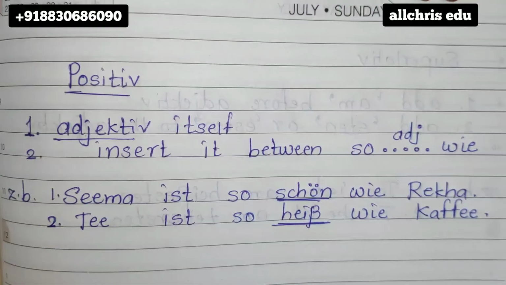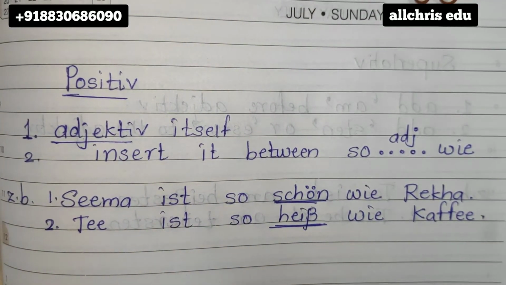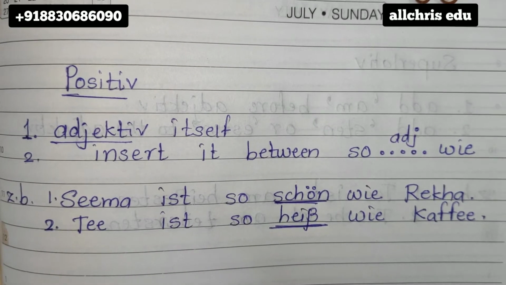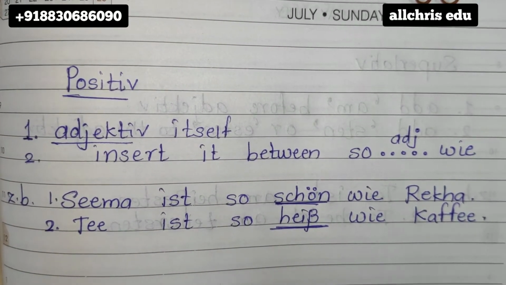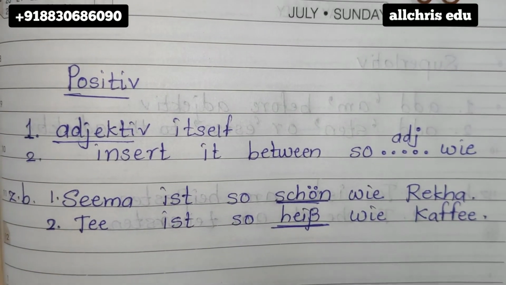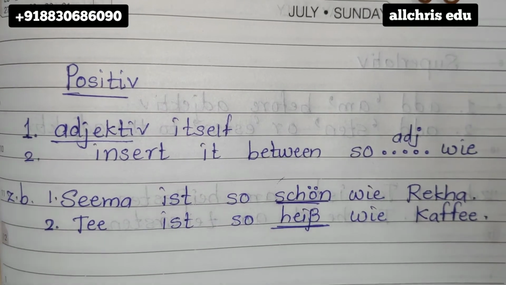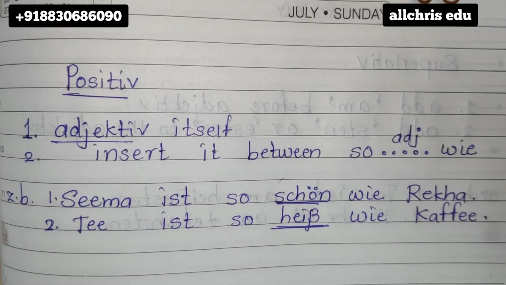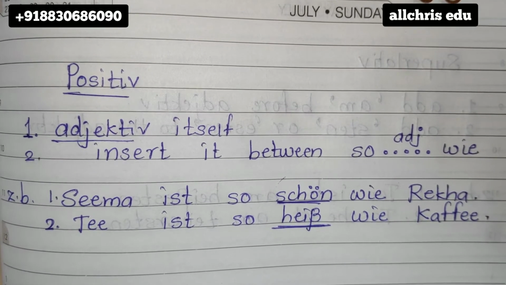As you can see, the things which I have underlined are positive adjectives. The raw or original adjective is supposed to be used in the positive sentences, like in English: positive is good, comparative is better, and superlative is best.